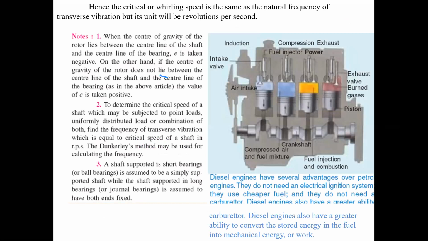Here, the critical or whirling speed is the same as the natural frequency of transverse vibration, but its unit will be revolutions per second. So generally we get confused about that. So what is the formula for critical speed? The formula is 0.4985 by root delta RPS. That is the small difference.